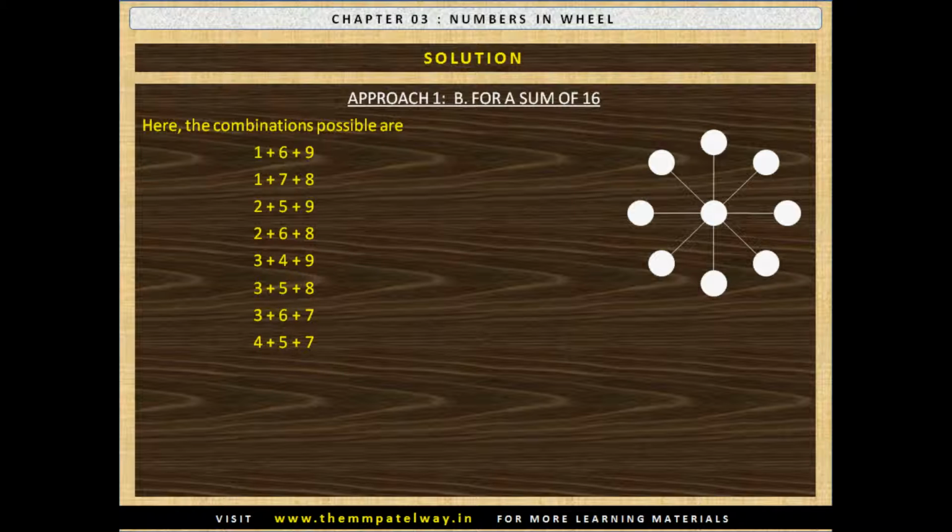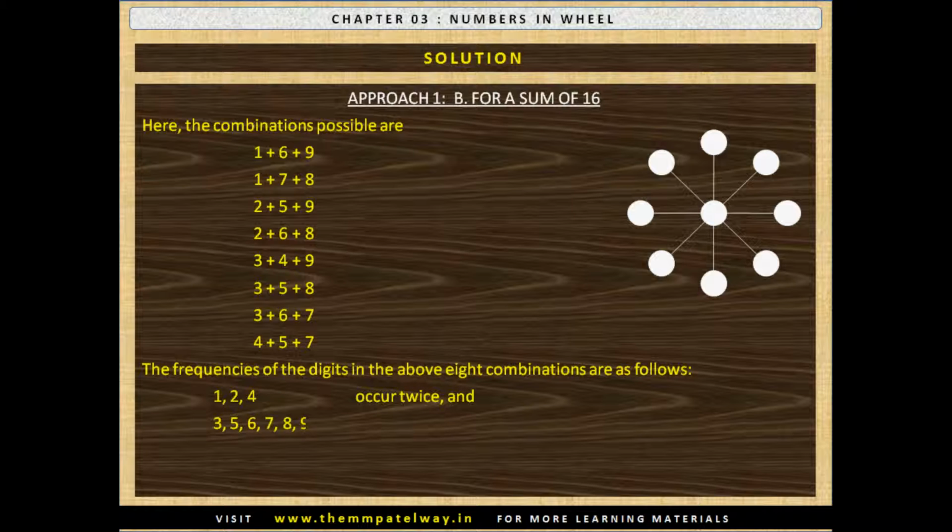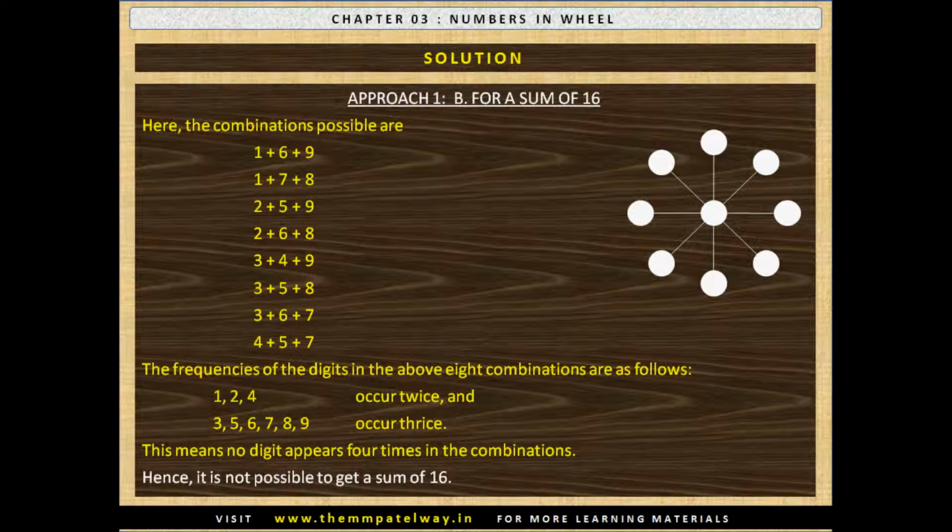The frequencies of the digits in the above 8 combinations are as follows. 1, 2 and 4 occur twice and 3, 5, 6, 7, 8 and 9 occur thrice. This means no digit appears 4 times in the combinations. Hence, it is not possible to get a sum of 16.